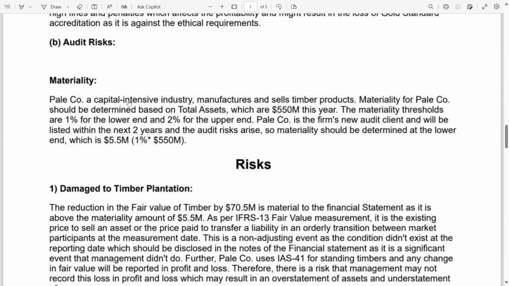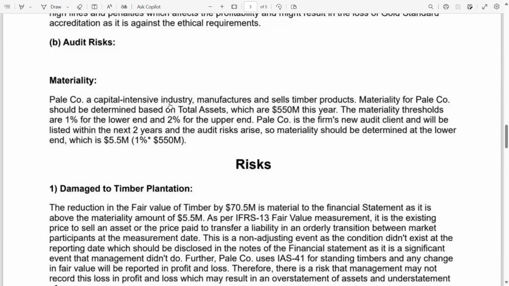Now, Pale Company is a capital intensive industry. Capital intensive industry means an industry in which a major amount is spent on assets. There are two kinds of industries, capital intensive and labor intensive. Labor intensive means industries with high involvement of labor, where much is spent on wages and salaries, meaning a high amount is spent on expenses.